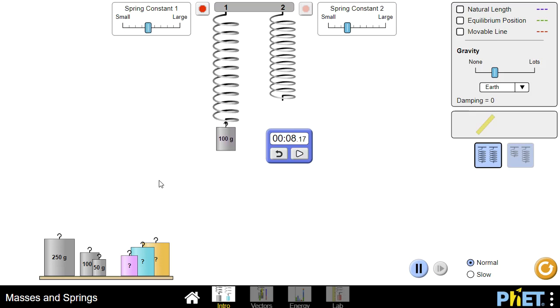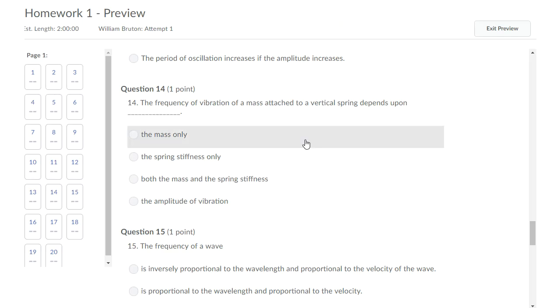It's the spring stiffness as well as what mass you attach to the end. Hope that helps you answer this particular question.